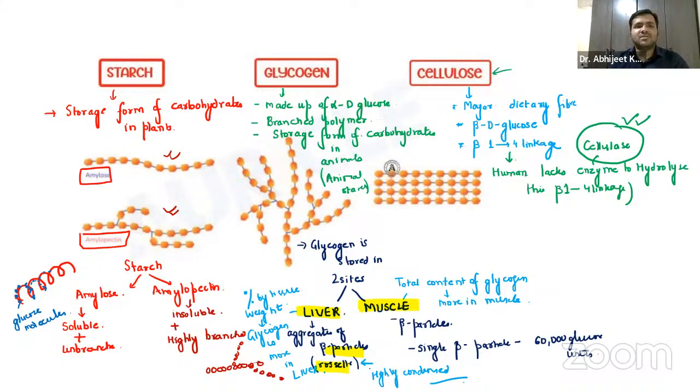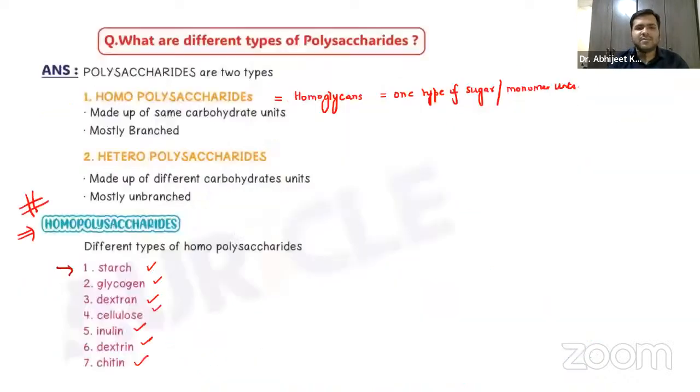So these are the important three that we have discussed: the starch, glycogen, and the cellulose, in a very short form. And those are all the important MCQs also that you can remember. And even in the short answers, you can just mention.